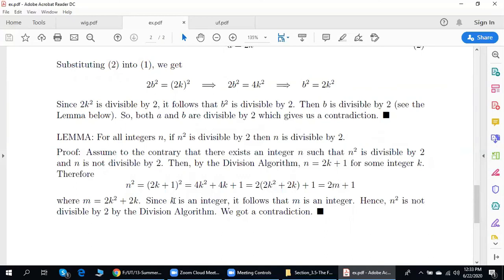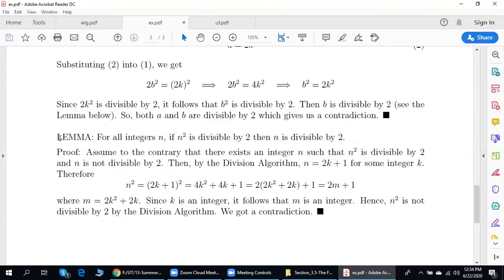Since k is an integer, m is an integer. Conclusion: n squared is of the form 2 times an integer plus 1. Since the remainder is 1, n squared is not divisible by 2. We got a contradiction. Here it's written n squared is divisible by 2. Here it's written n squared is not divisible by 2. We got a contradiction, which proves the whole lemma.